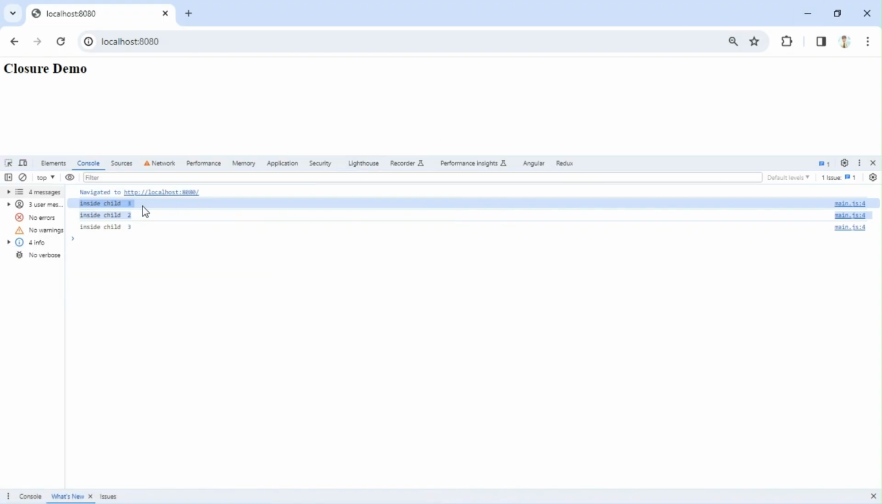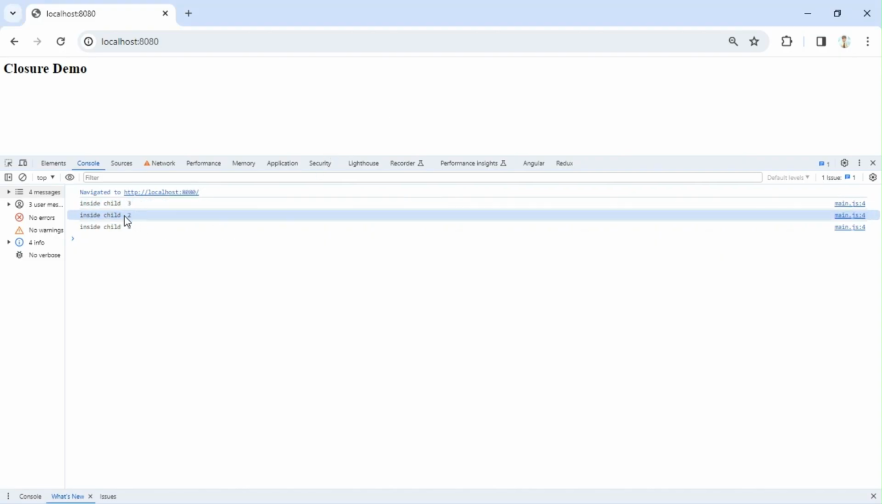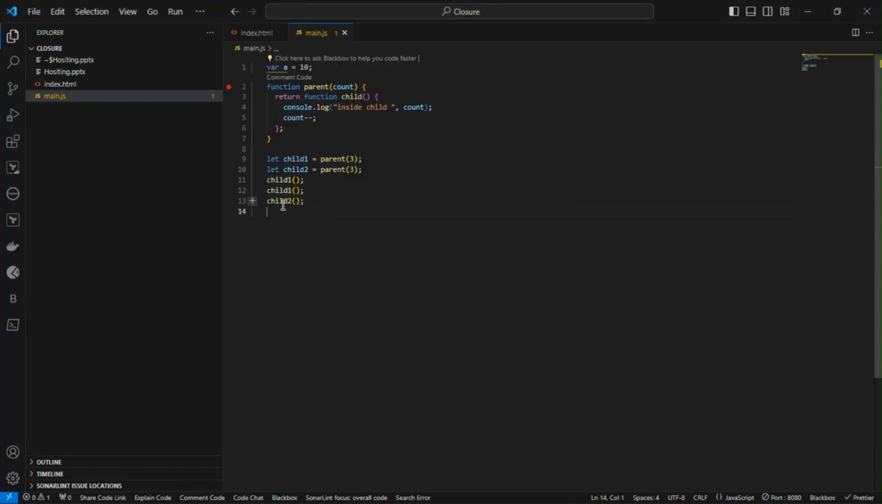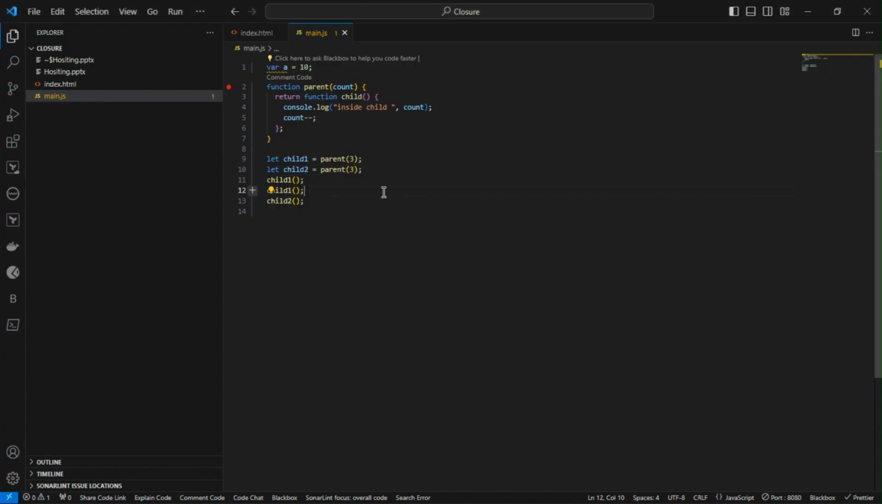So when I do these two calls, the variable was 3 when we initialized it, so we got the count as 3, then we did a decrement, so the value is updated. But when I call the function using the child 2 instance, again the count is 3. So it proves that there is an isolated closure for each instance of the function. The child 1 instance has its own isolated closure and child 2 has its own, which makes the function more reusable. We can take whatever difference as an argument and make this function more reusable.